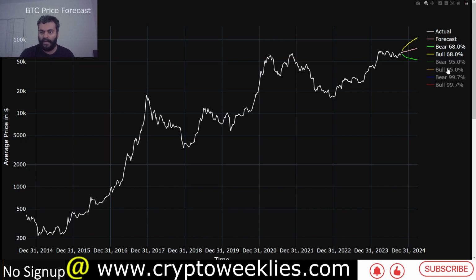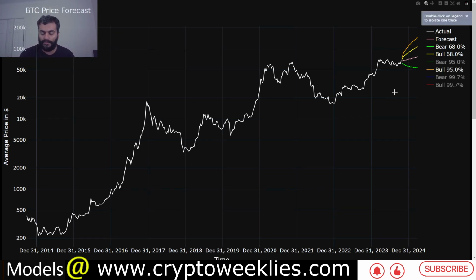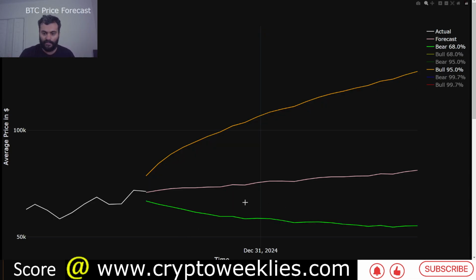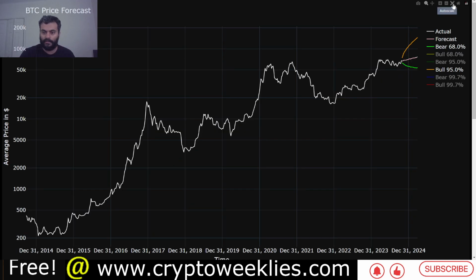So if that kind of scenario is to be analyzed, the bull case in this case would be at around 95 percentile confidence level and two standard deviation confidence level. That bull case scenario for Bitcoin is between 74k all the way to about 146k between now and end of March of 2025. That is the parabolic or the euphoria case price forecast for BTC.